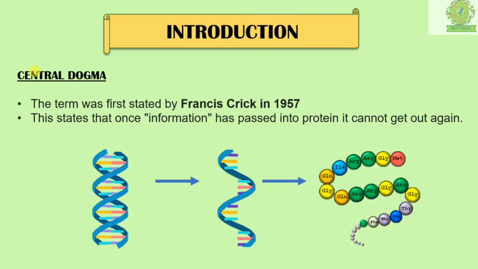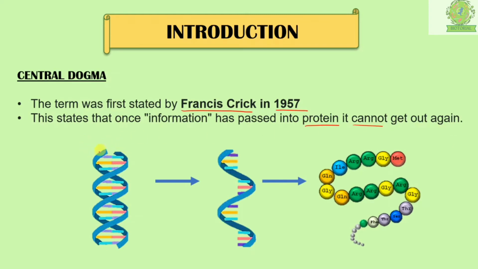So guys, starting with the central dogma. Now what does this term mean? It was first stated by Francis Crick and it was stated in 1957. So this term states that once the information has passed into protein, it cannot get out of it again.